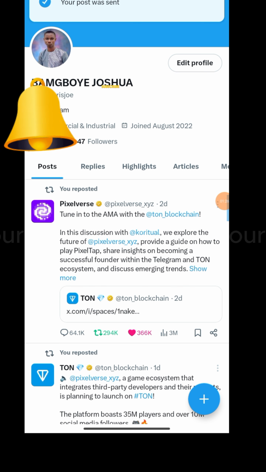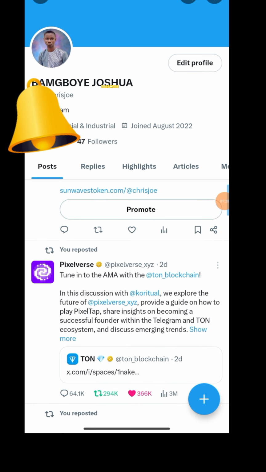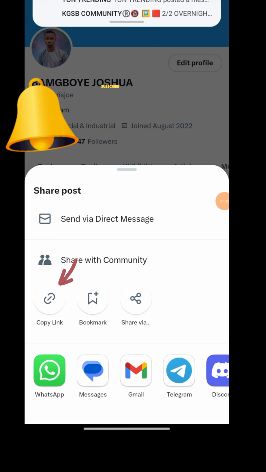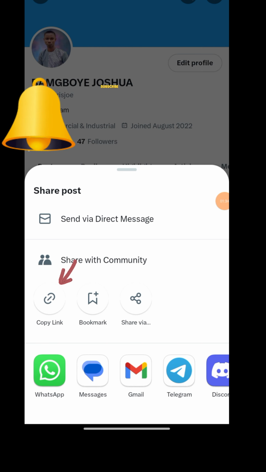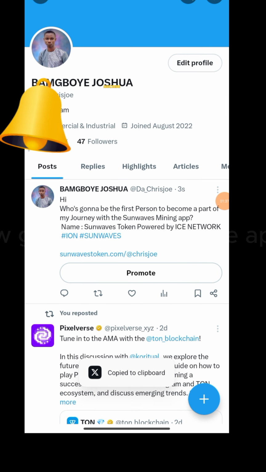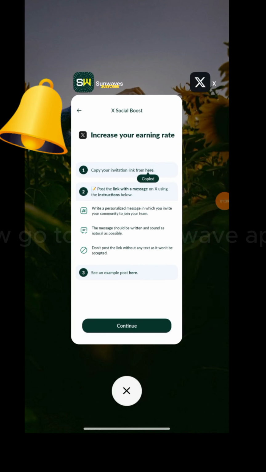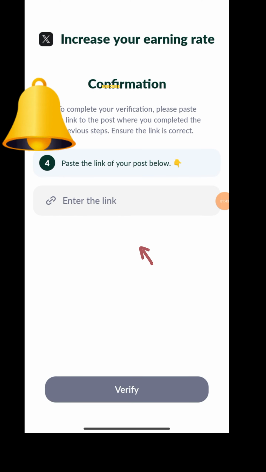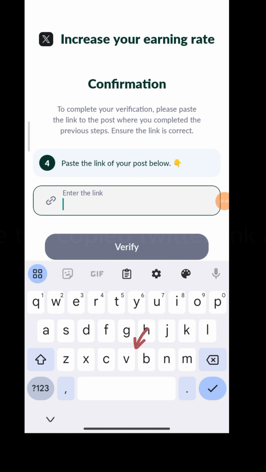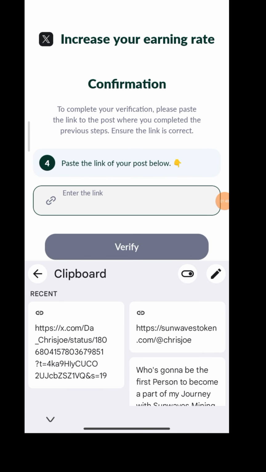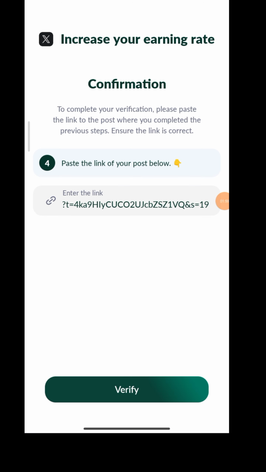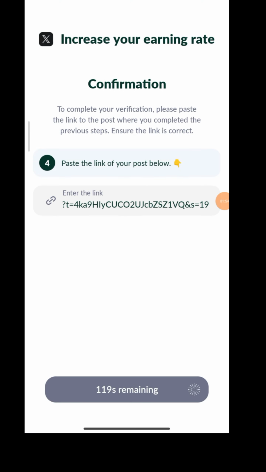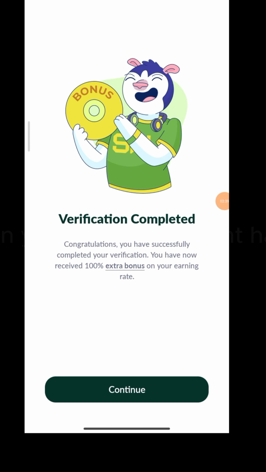Go to your profile and view your last post. Copy the link of the last post following the arrow below. Good. Now go to your Sunwave application. Confirm. Now paste the copied Twitter link and verify. Congratulations, your announcement has been verified.